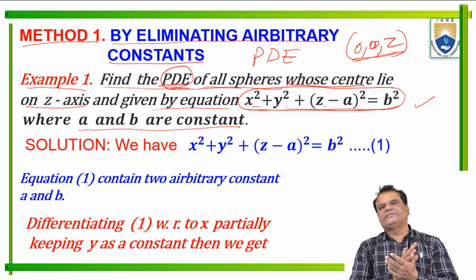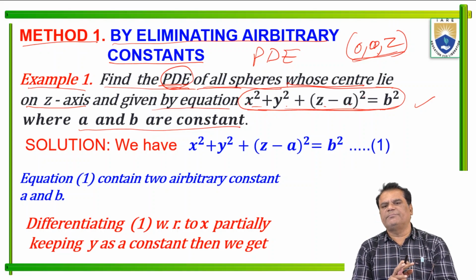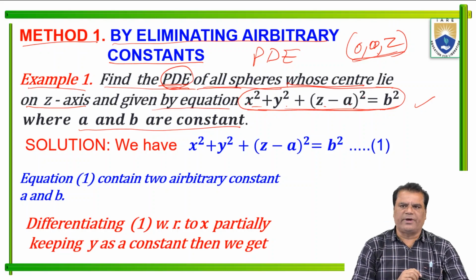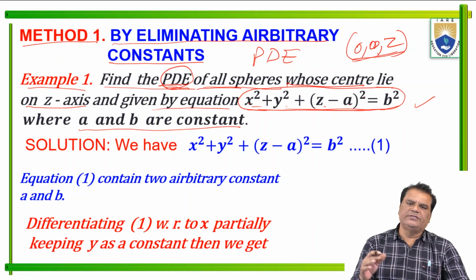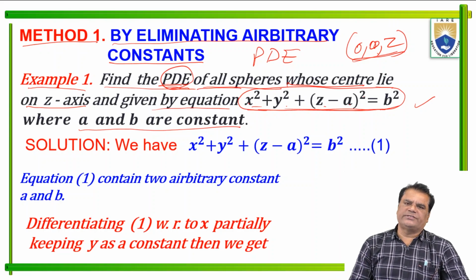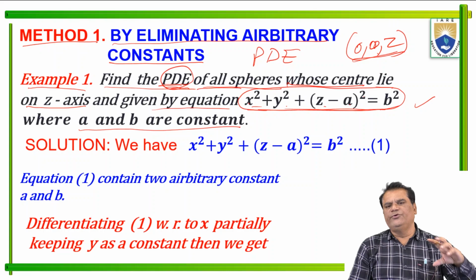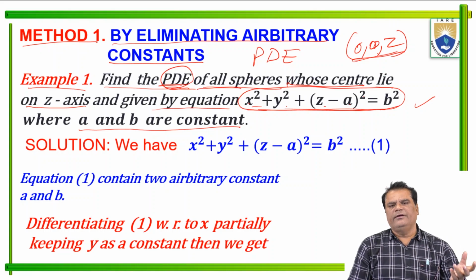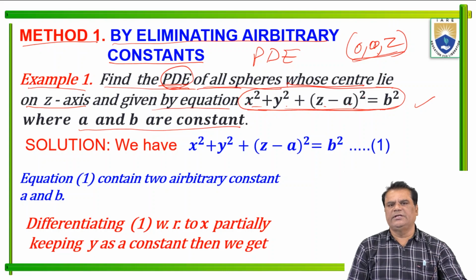So here a relation is given in our question: x squared plus y squared plus (z minus a) whole squared equals b squared. This is the equation of a sphere whose center lies on the z-axis, with center 0, 0, a and radius b, where a and b are constants. So we want to eliminate a and b. We want to remove the arbitrary constants a and b from relation 1. After removing a and b, we find a partial differential equation.